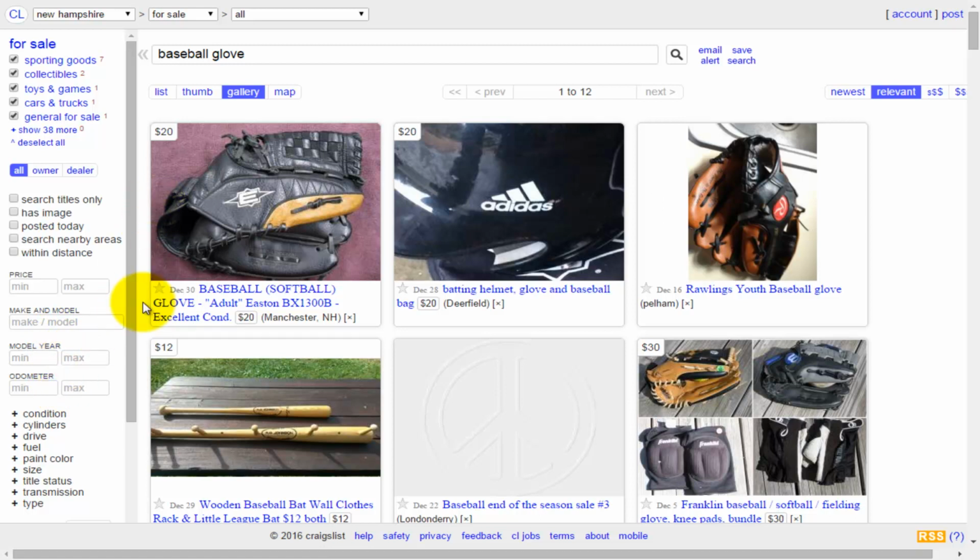Now, as we said in other videos, anytime you decide that you want to buy something from Craigslist in order to sell again on Amazon, you are going to want to try to negotiate for the best possible deal for the best possible merchandise. But that is how you would do a search in your local area for Craigslist. You're going to find the city where you're located or close to, and then simply do your search, start to look for those items, and be ready again to negotiate.